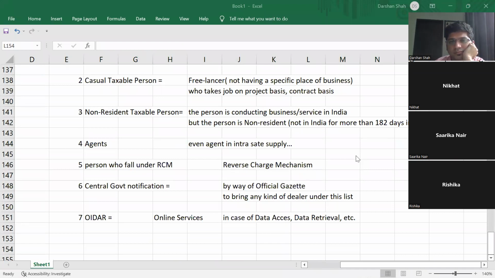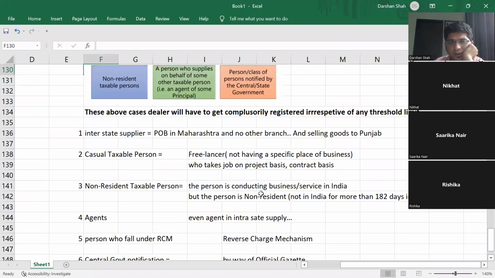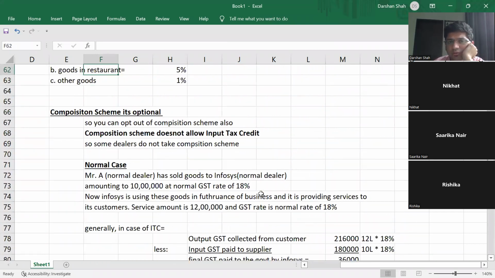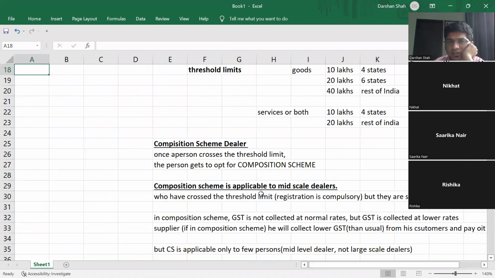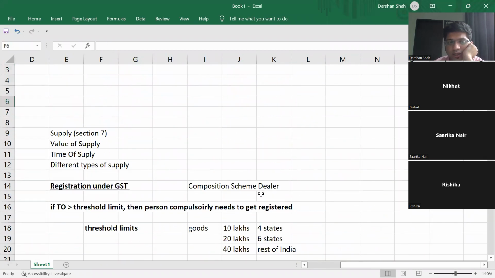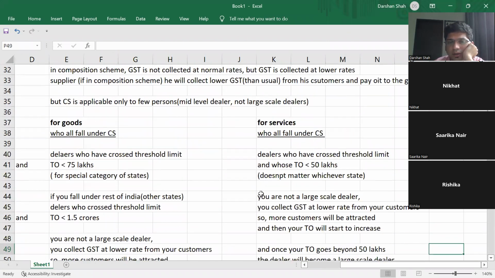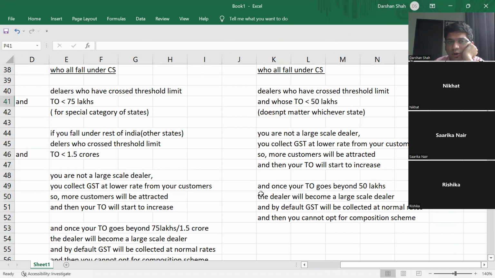All right. So see what we have done today. We have started today with this new topic. It's not new, actually. It's new for you guys. Okay. So it's composition scheme dealer. We have to see who falls under composition scheme.